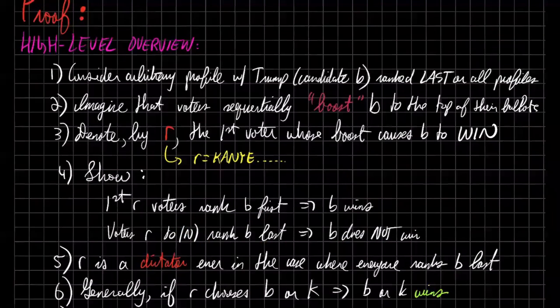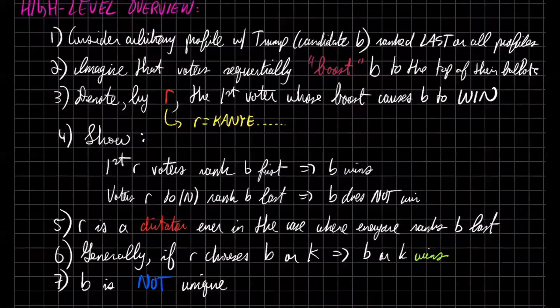And then we're going to show that R is a dictator. We'll break down into the special case where everyone puts Trump last, so this is like before the boost. We're just going to arbitrarily consider that everyone puts Trump last and still show that R gets his top choice.